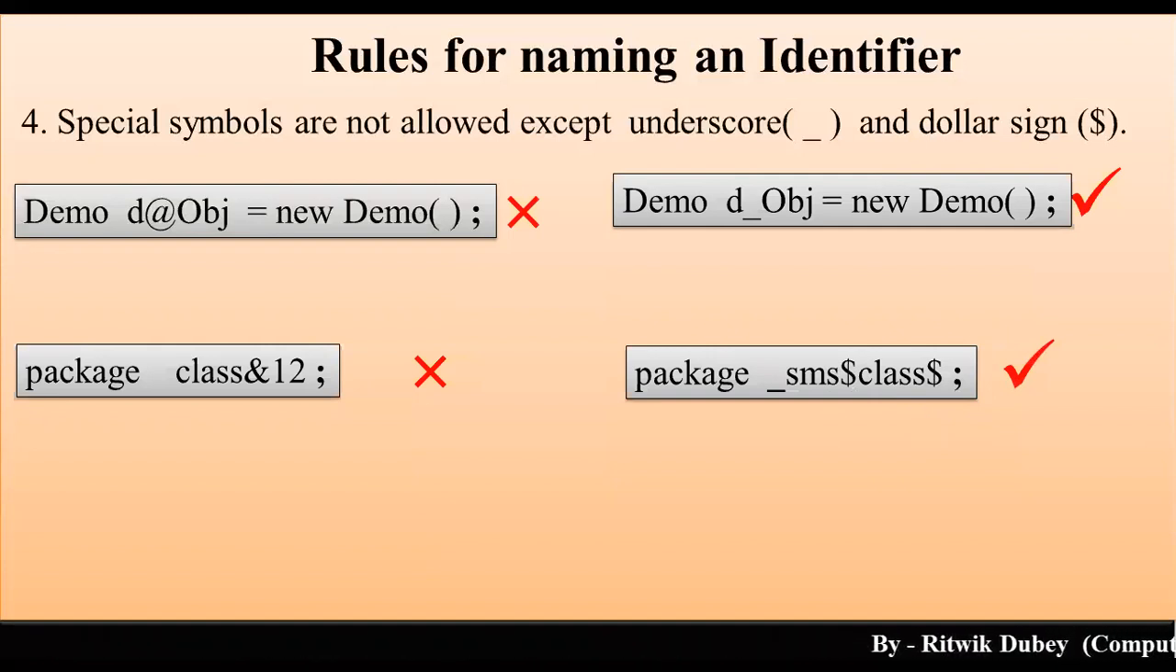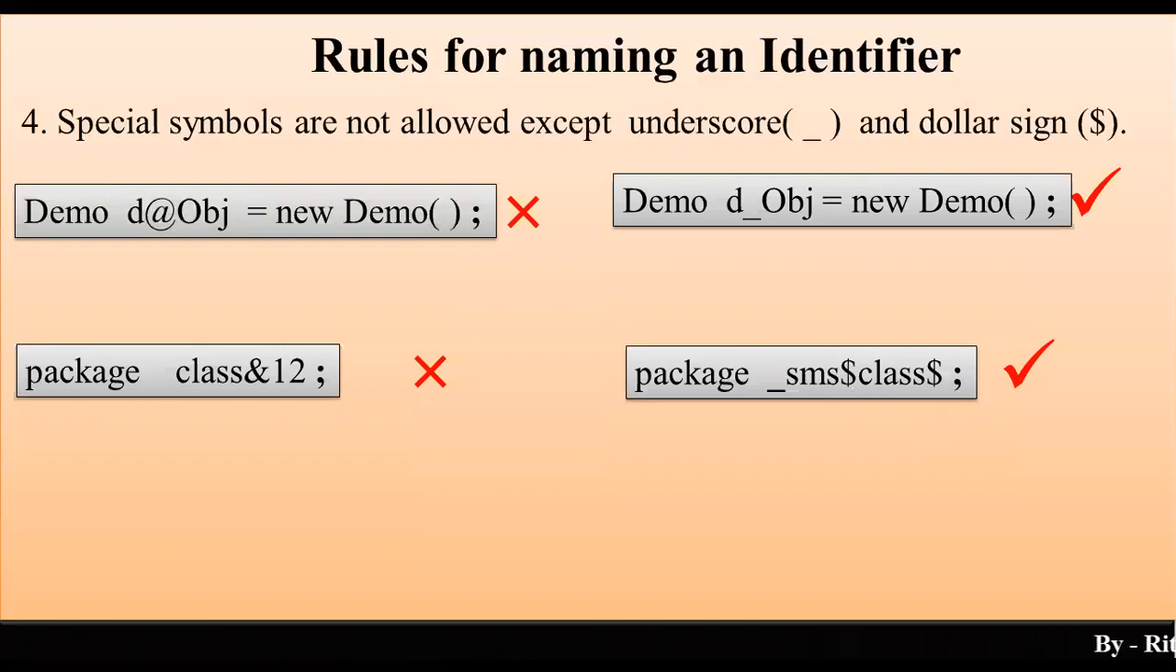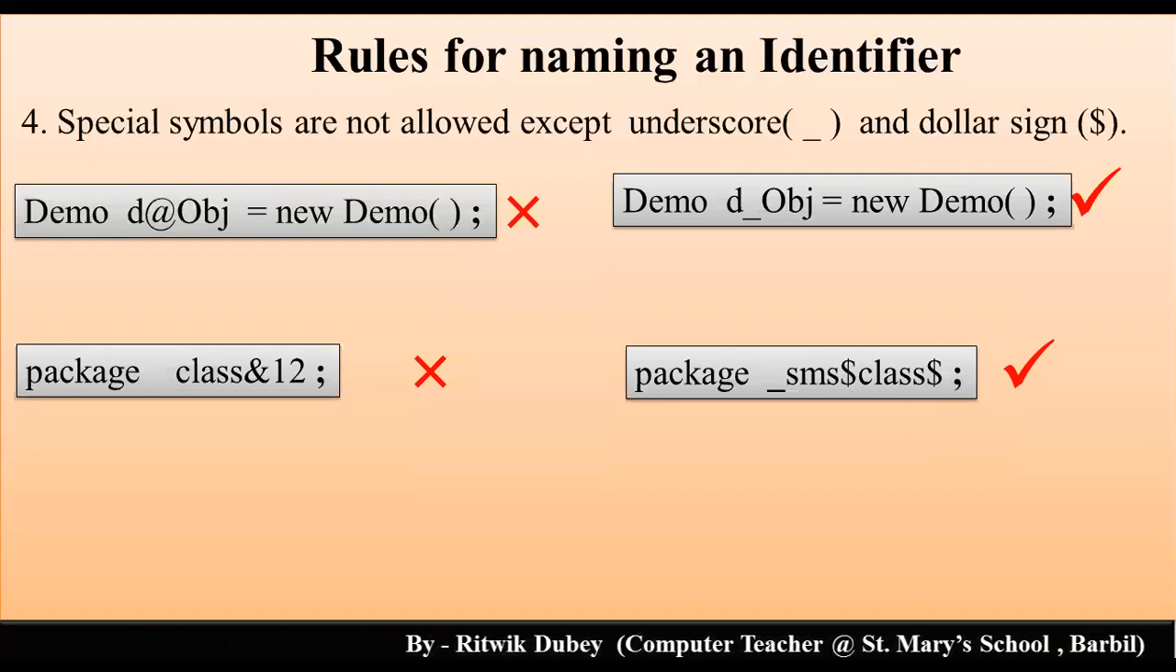Now let me recapitulate once again. What was the first rule? Just close your eyes, all of you. Please close your eyes. What was the first rule? Try to remember. Try to keep in your mind. What is the very first rule? The first rule is it must not begin with a digit.